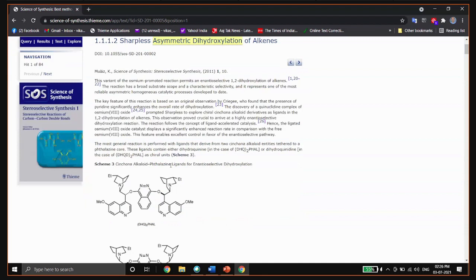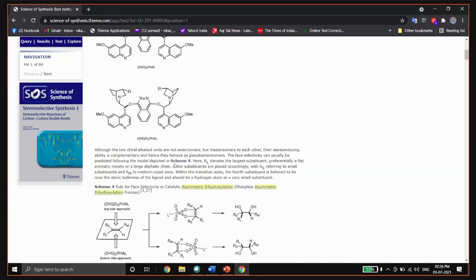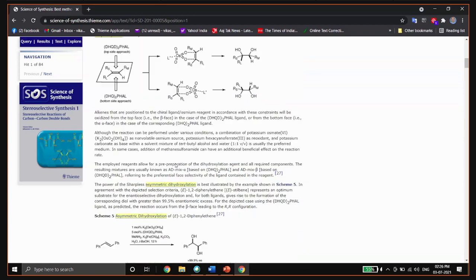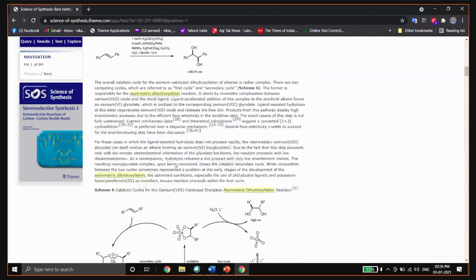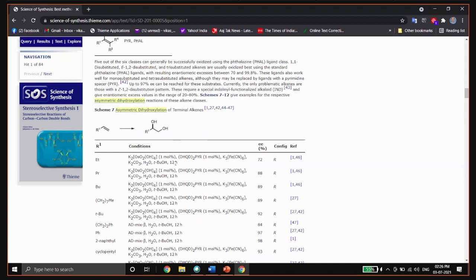Here the author gave an introduction for asymmetric dihydroxylation, discussed the different types of ligands that can be used, the mechanism of the reaction, then ligand scope, then different kinds of catalysts and conditions for this transformation, and different kinds of alkenes that can be used.